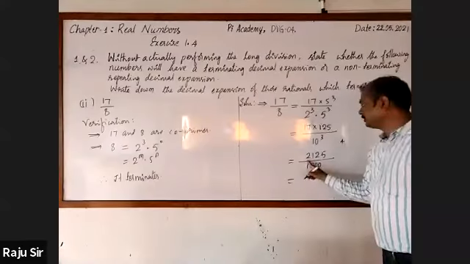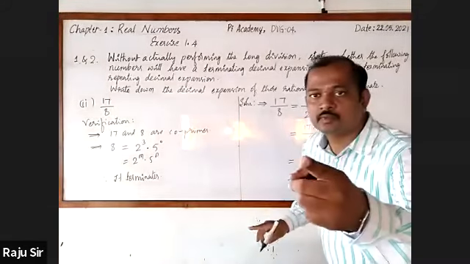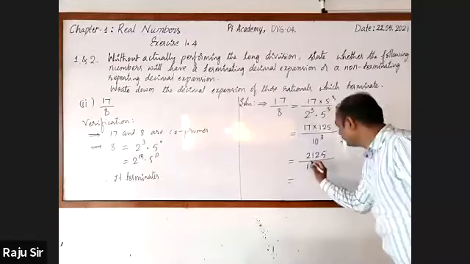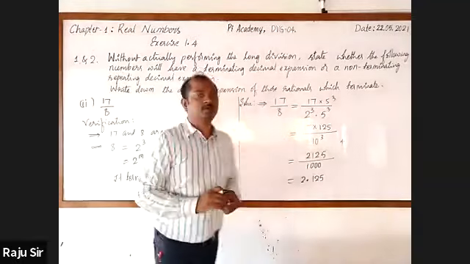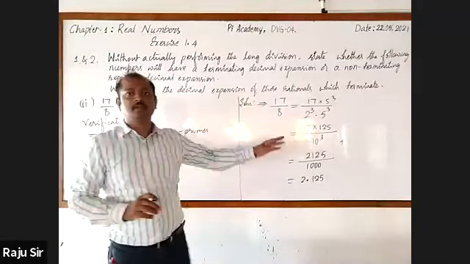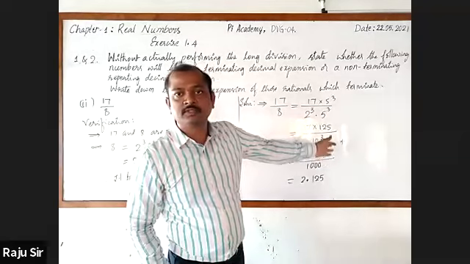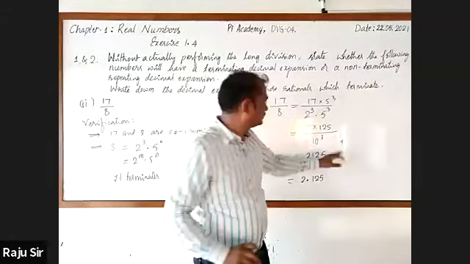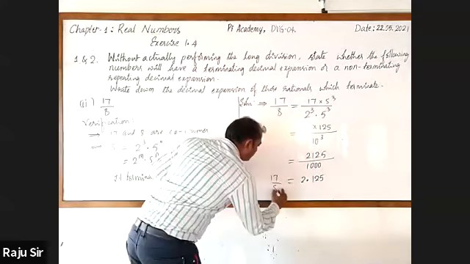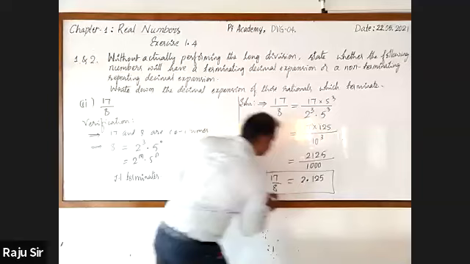Have you got 2125? Yes, sir. Aditya, you are right. Very good. So it is 2.125. It terminates after 3 decimal places. Deepak, you are right. Very good. Terminates after 3 digits, sir. Yes. Therefore, 17 by 8 is 2.125.